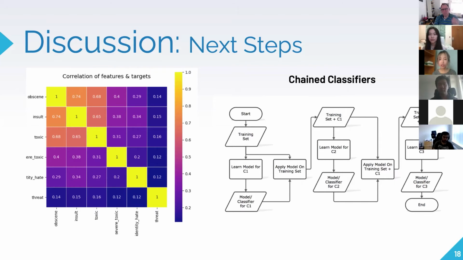And here we have a figure showing correlation between input features and targets on the left. Some features such as obscene and insult show a very high correlation. So as the next step, we can look into implementing things like chain classifiers, basically where our classifier will take the outputs of previous classifiers as another input feature. Next.